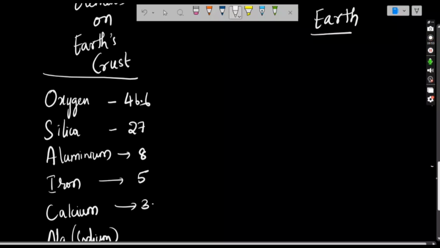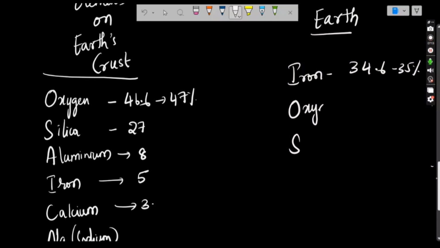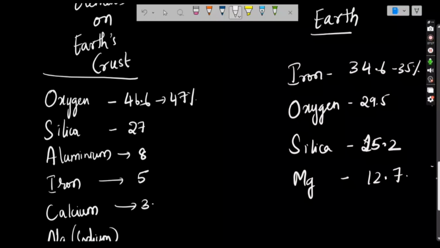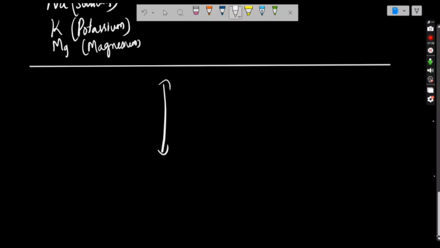When it comes to most abundant elements on the earth by percentage weight, iron will be the topmost. It will be 34.6%, so just remember 35% is iron. Here just remember 47% is oxygen. So iron, IOS: oxygen 29.5%, and silica around 15.2%. Then after that we'll be having magnesium only, around 12.7%.